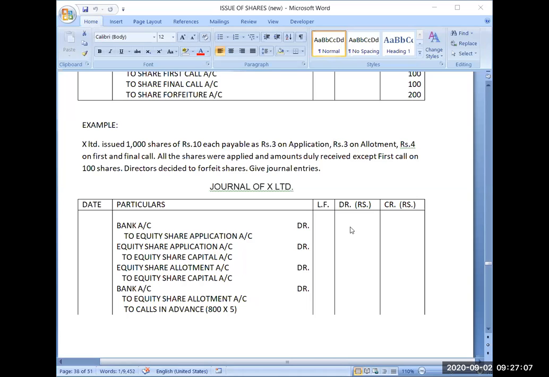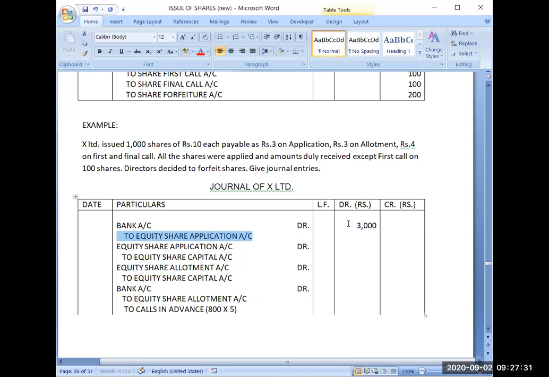You have received application for 1000 shares, and 1000 multiplied by application money per share, rupees 3, will become rupees 3000. So application money is 3000.